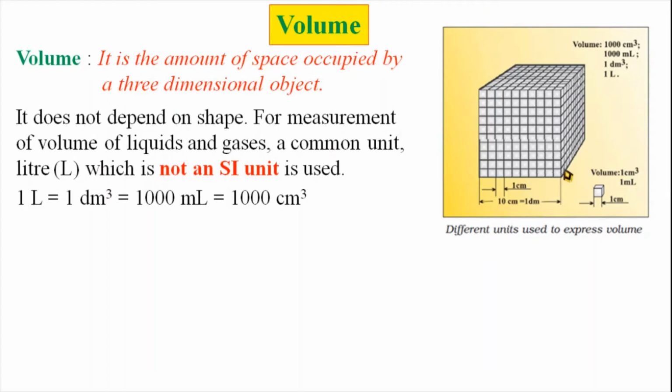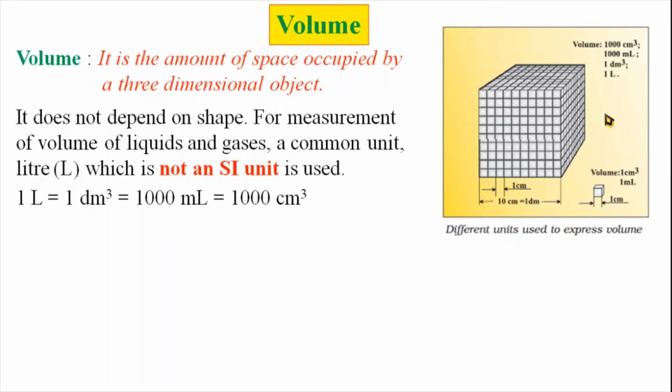So this volume is 1 liter volume. It means it is the volume of a cube which has 10 centimeter height, 10 centimeter length and 10 centimeter breadth.